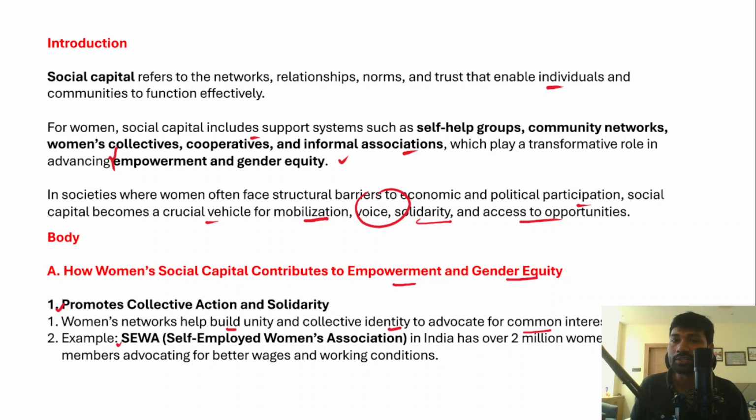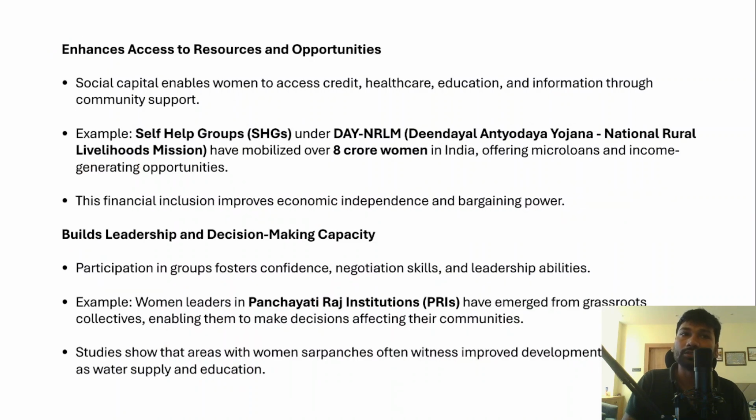This Self-Employed Women's Association in India has over 2 million women members advocating for better wages and better working conditions among themselves. Now, whenever you write any answer about the self-help groups, it is always suggested and advised to mention the example of Self-Employed Women's Association. And then the social capital among women will also enhance their access to the resources and wider opportunities as well, because the social capital enables women to access credit, healthcare, education, and information, and it will further empower women in a multifaceted way.